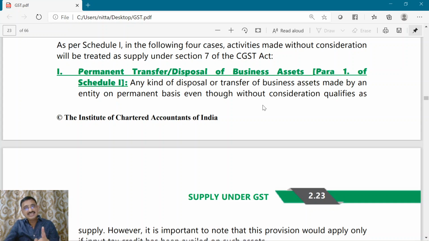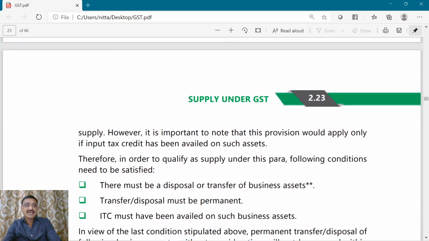But the condition is that the entity should have availed input tax credit on such business asset. So, where a business asset on which input tax credit has been availed is permanently transferred or disposed, even though not for consideration, then such a transaction or activity will be deemed as a supply.